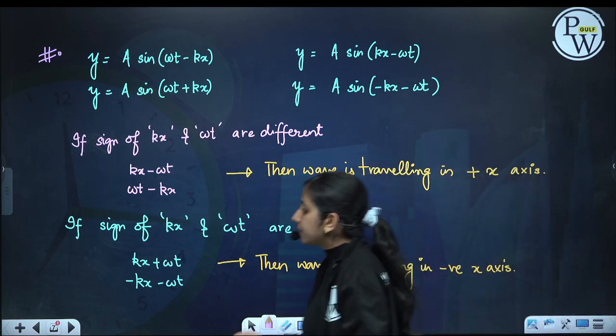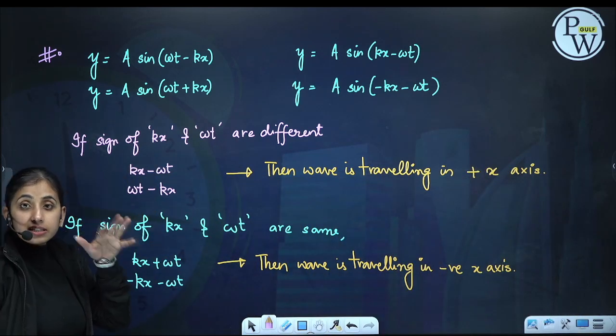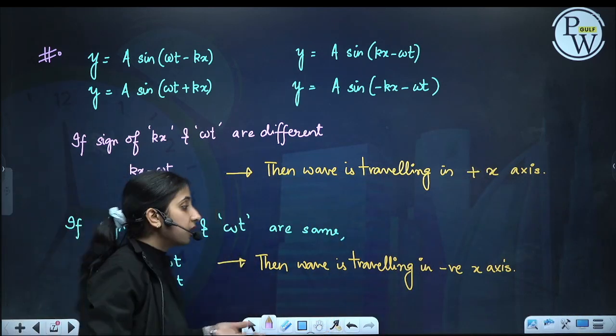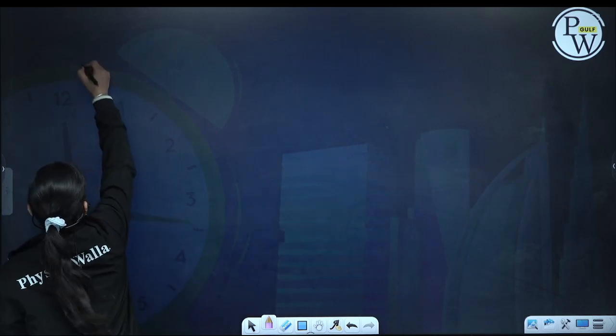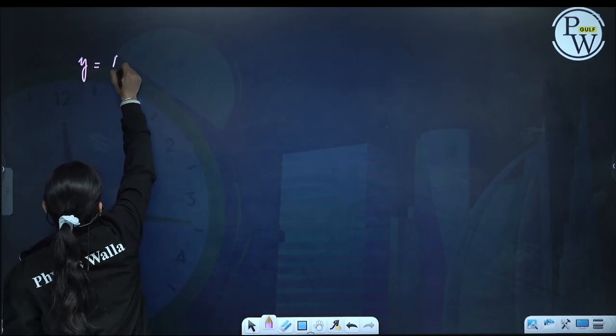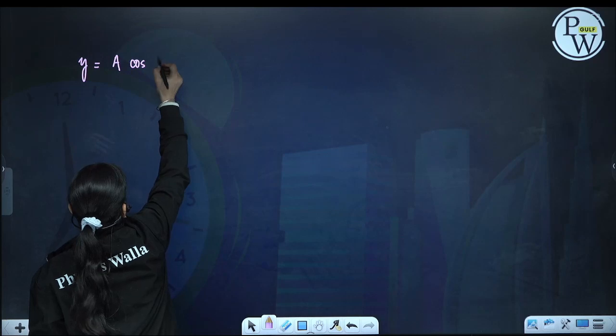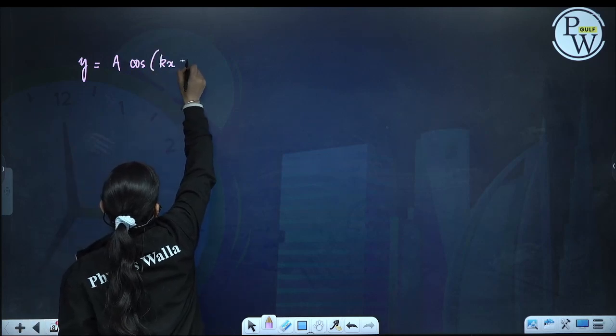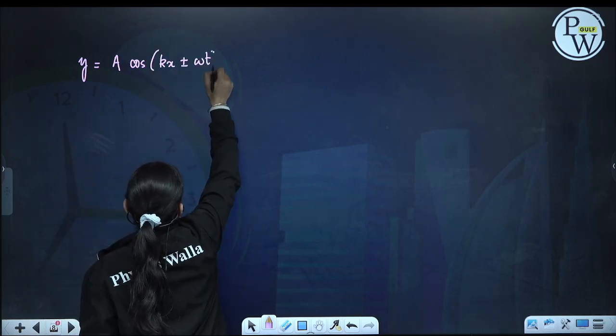Similarly, cos is also a harmonic function, so we can write it in cos as well. Y is equal to a cos(kx plus minus omega t).